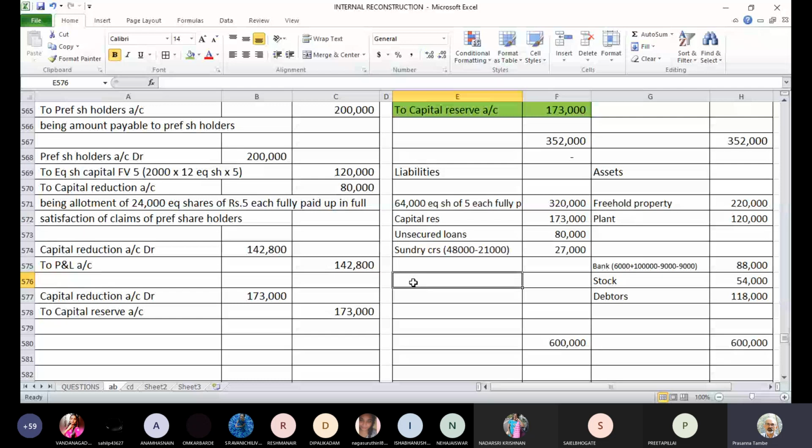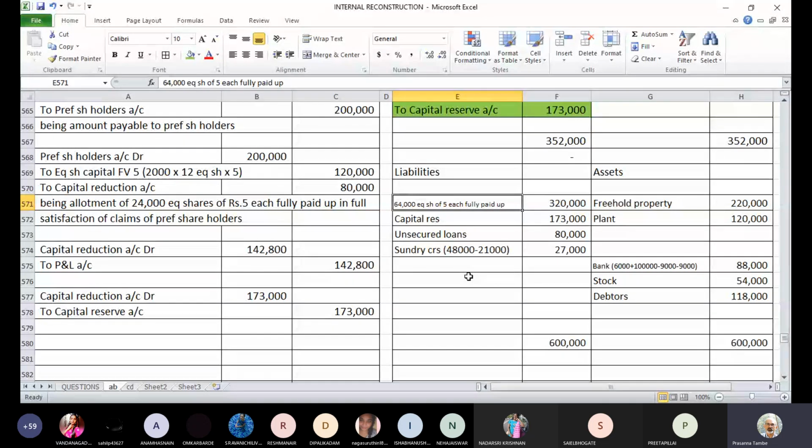These are the liabilities and assets with the revised numbers after the reduction is completed. Capital reduction scheme is completed. Any difficulty in this balance sheet? Can you convert this into a proper vertical format now? Yes, will you be able to do this?